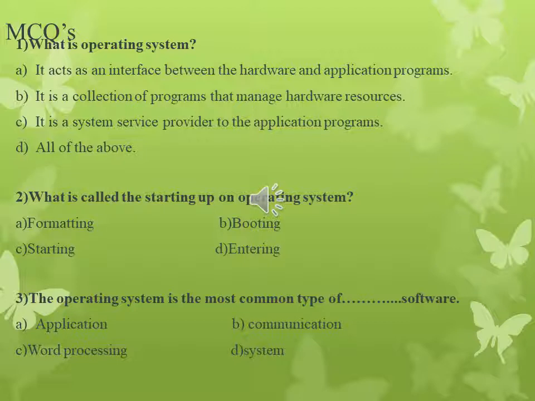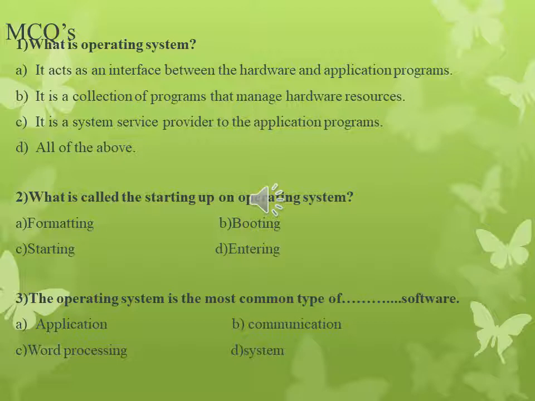Option B, it is a collection of programs that manage the hardware resources. Option C, it is a system service provider to the application programs. Option D is all of the above. Student, think about the answer.